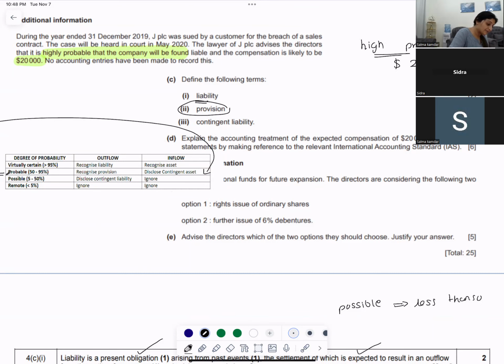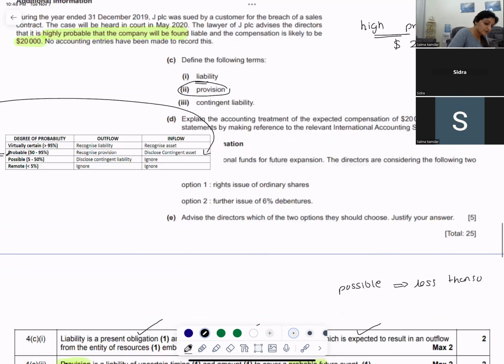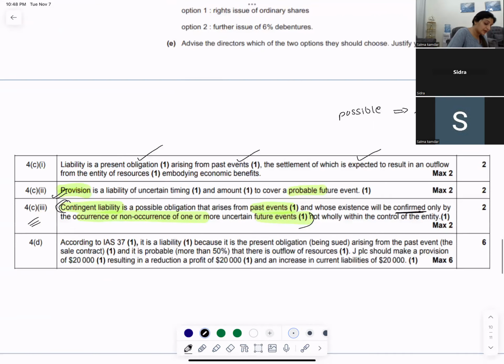Now you have to explain this with reference to the international accounting standard. As per IAS 37, it is a liability because it is a present obligation arising from past events, and it is probable, which means it is more than 50% chance of outflow of resources.